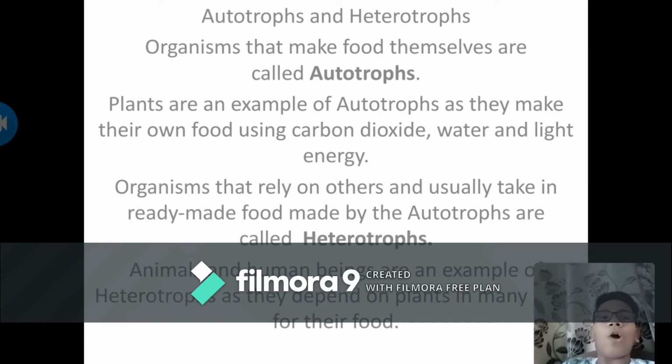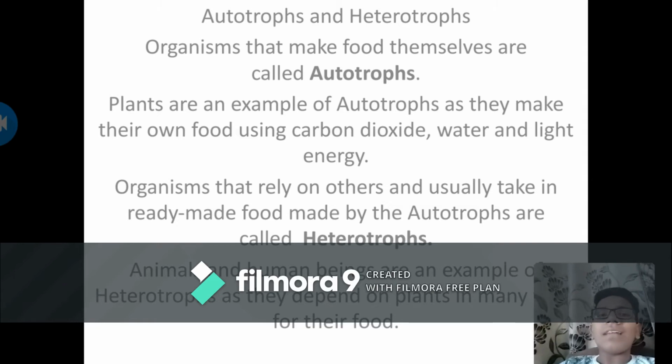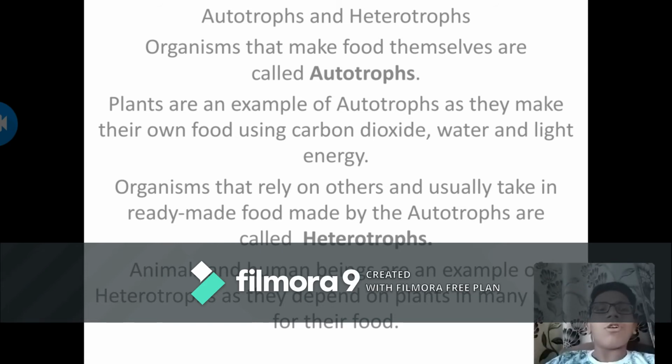The next is autotrophs and heterotrophs. Organisms that make food themselves are called autotrophs. Plants are an example of autotrophs, as they make their own food using carbon dioxide, water and light energy. Plants are known as autotrophs because they make their own food. Now you would be thinking that human beings also make their own food, so they must also be called autotrophs.